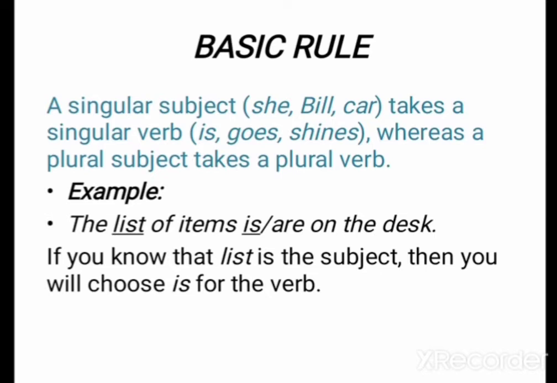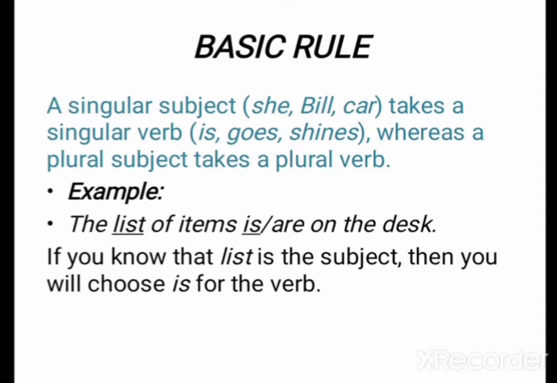For example, a list of items is on the desk. If you know that list is the subject, then you will choose is for the verb. Here, the list is singular, so we took a singular verb is.